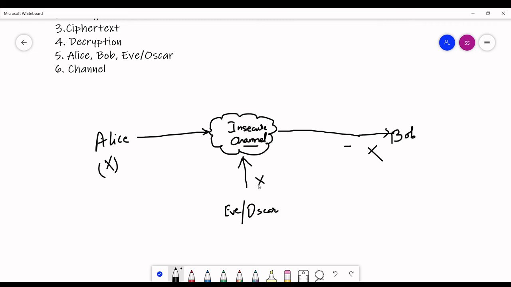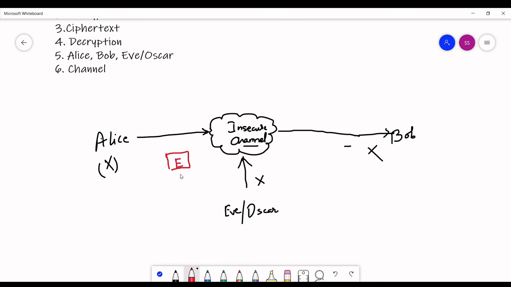So to protect your message from Eve or Oscar, what you need to do is you have to encrypt your data. So here what we will do is, let's say I will use an encryption algorithm.